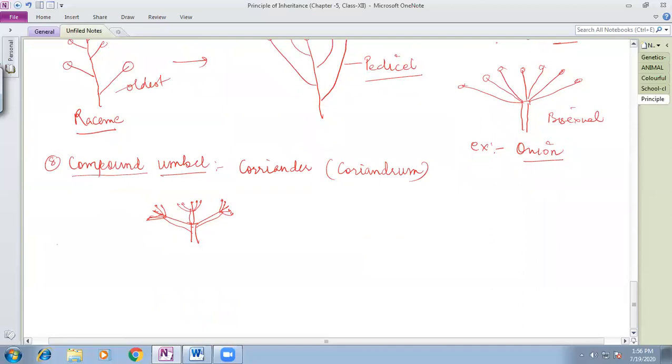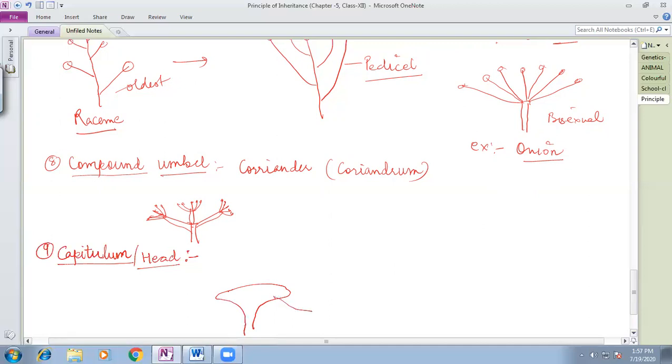And then the last type of racemose inflorescence we talk about here is capitulum. Capitulum is also named the head type of inflorescence. Capitulum or head type of inflorescence is one in which the peduncle or inflorescence axis is flattened, forming a convex disc-like structure.